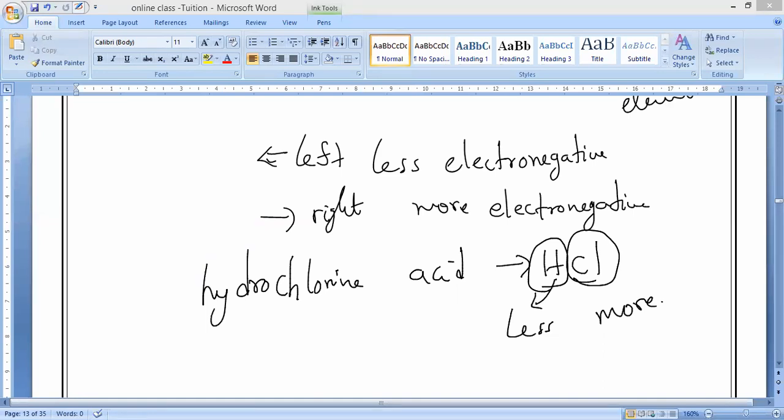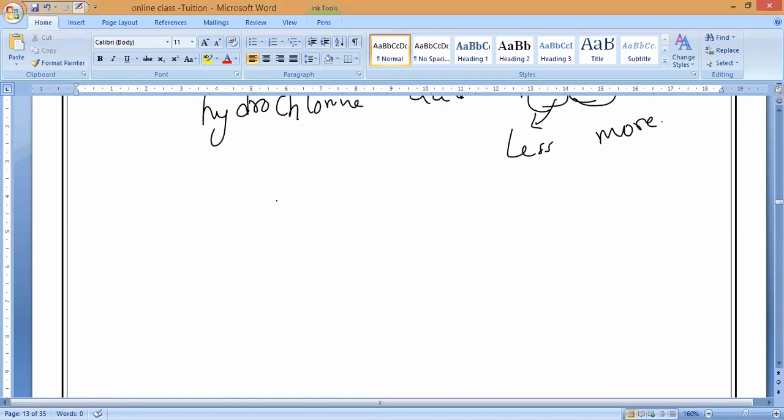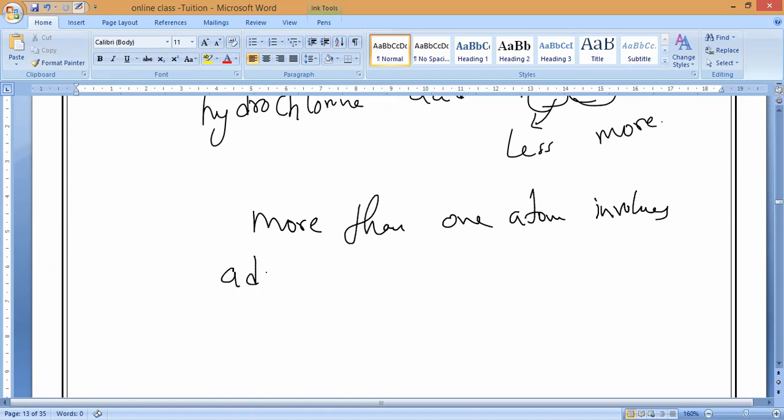In the same way, when there is more than one atom of an element in a molecular compound, the number of atoms is indicated by prefixes in the formula. When more than one atom is involved, we have to add a prefix, not a suffix. Is it okay, guys?